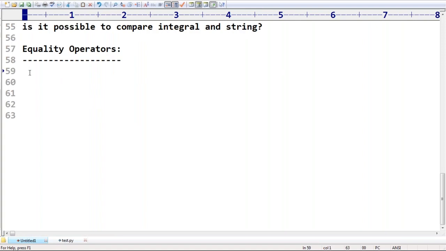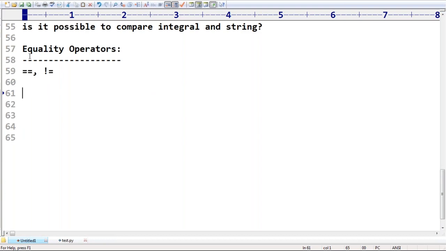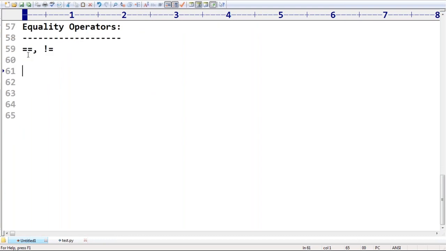Next, equality operators. There are two equality operators: double equal and not equal. Remember this. We can apply these equality operators for any type, even for incompatible types also. Relational operators you can't apply between a string and a number, but this equality operator you can apply anywhere. No problem at all.